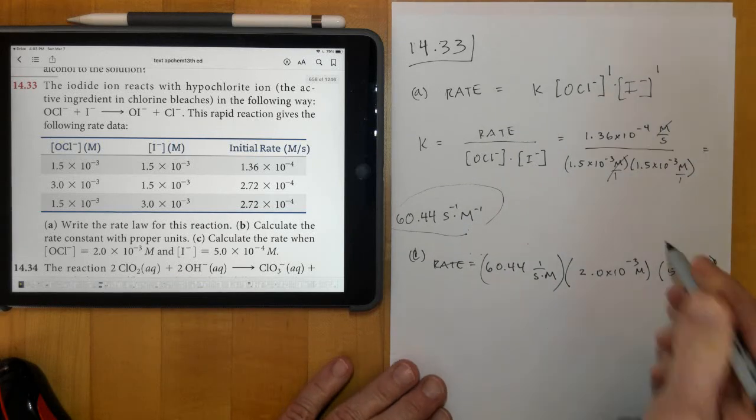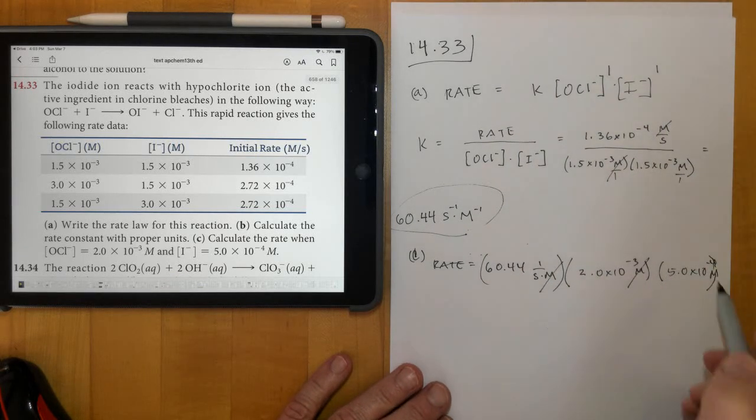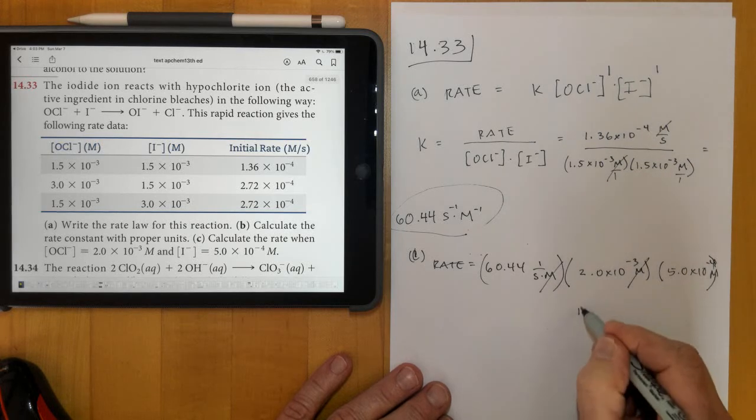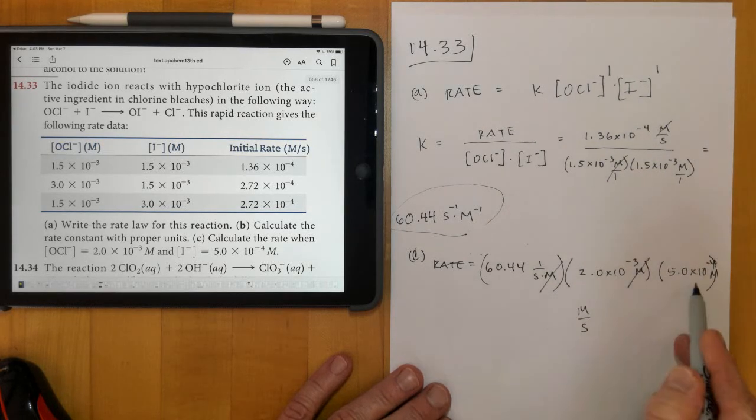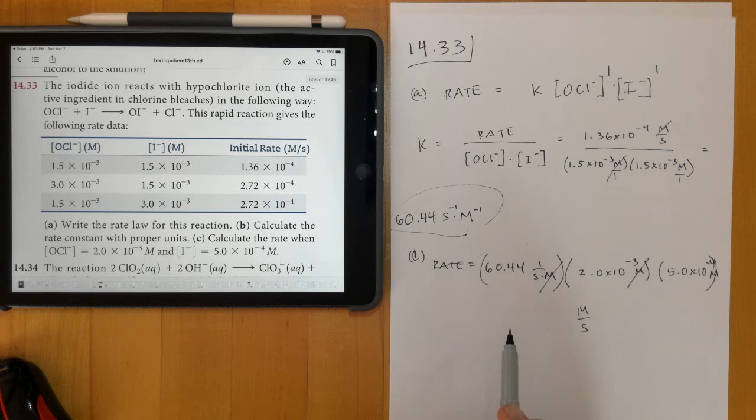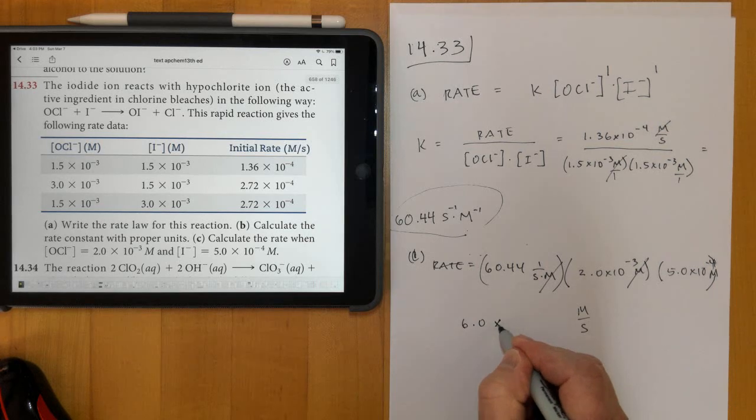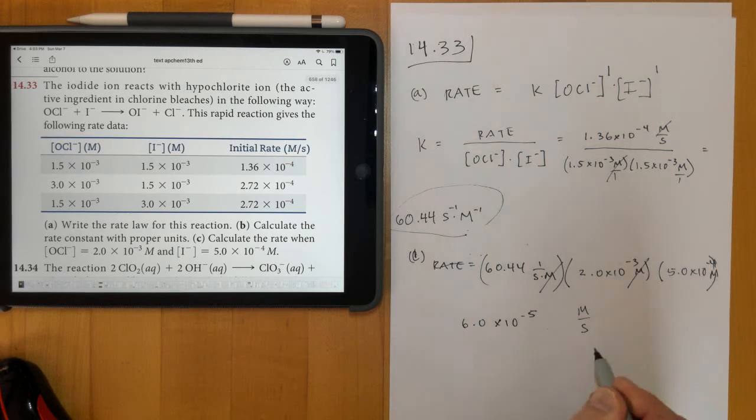Okay, you would see one of the molarities cancel with one of the molarities, so we're left with molarity per second. Multiply all those together there in letter C, and we'd end up with 6.0 times 10 to the negative fifth molarity per second for number 33.